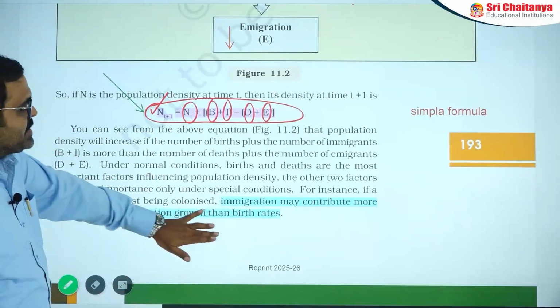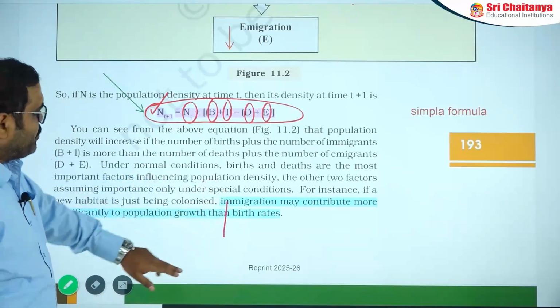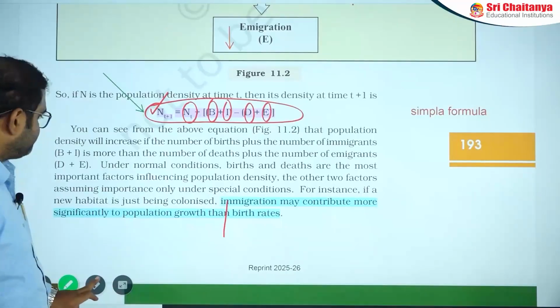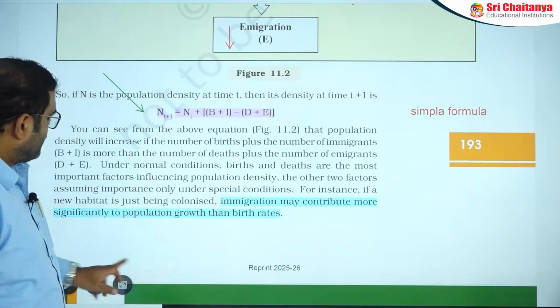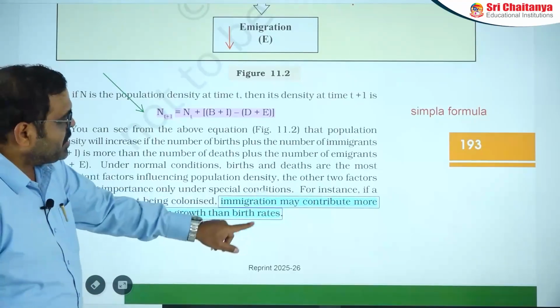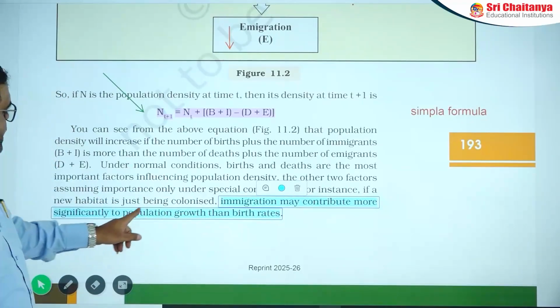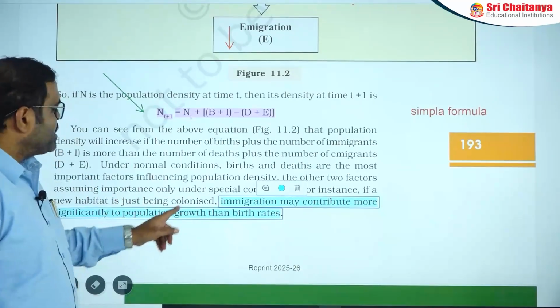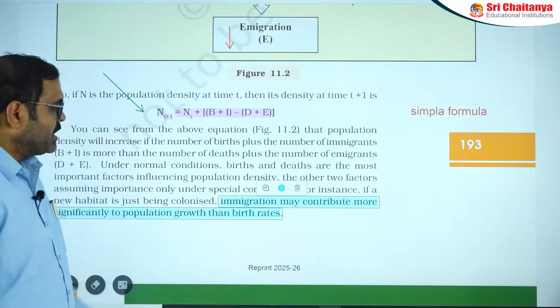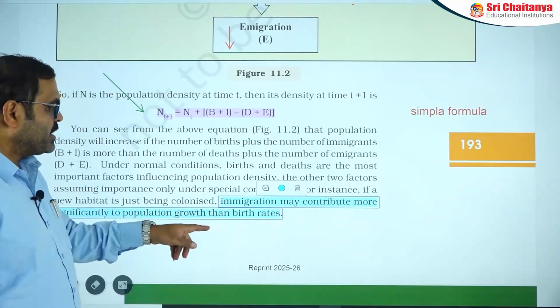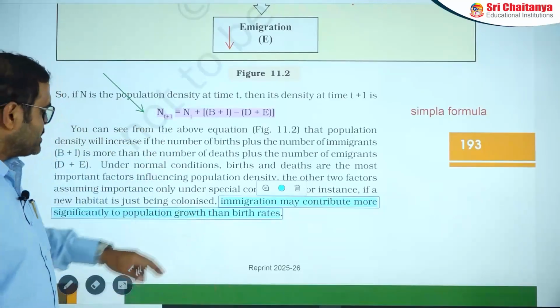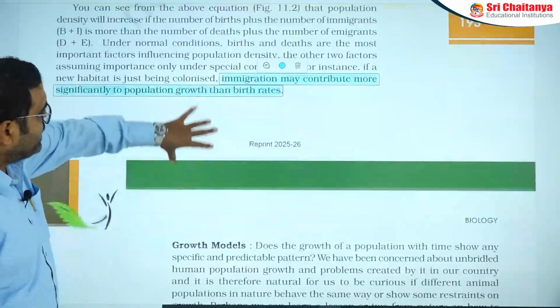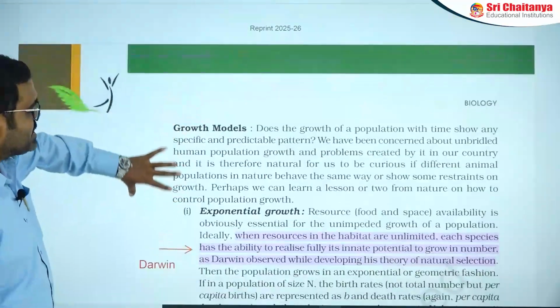Next, the point you need to understand is that immigration may contribute more significantly to population growth than the birth rate. Compared to the birth rate, immigration can contribute in a more efficient way. That is an important point. And the next thing is growth models.